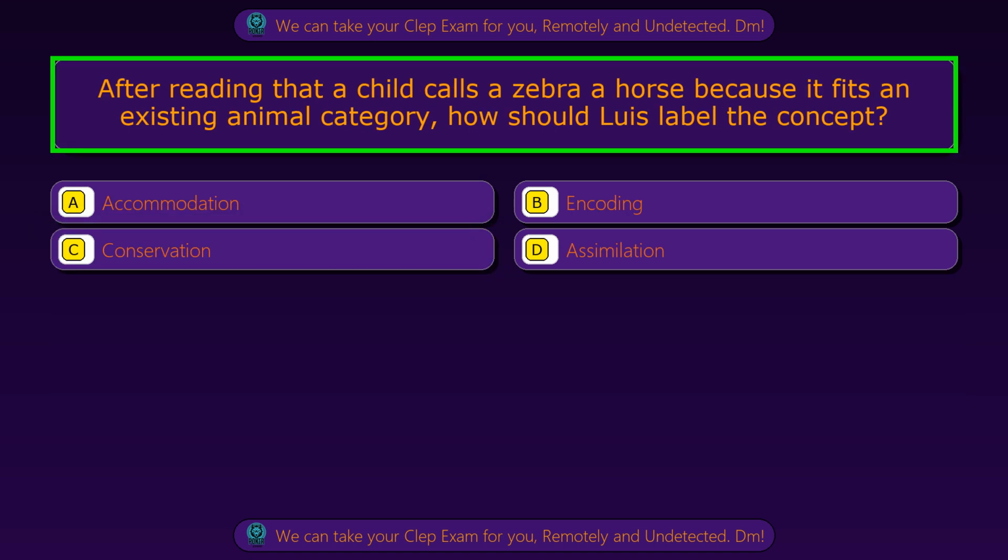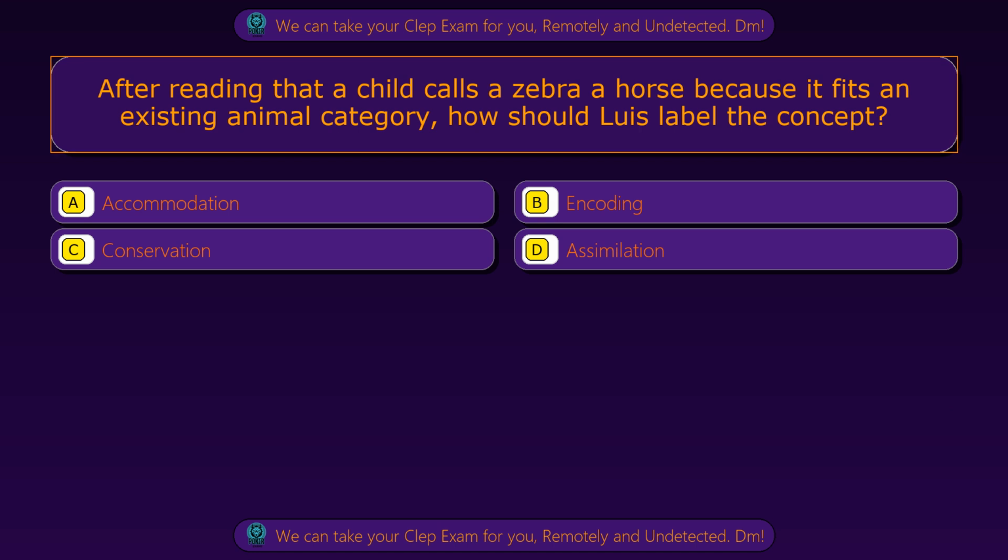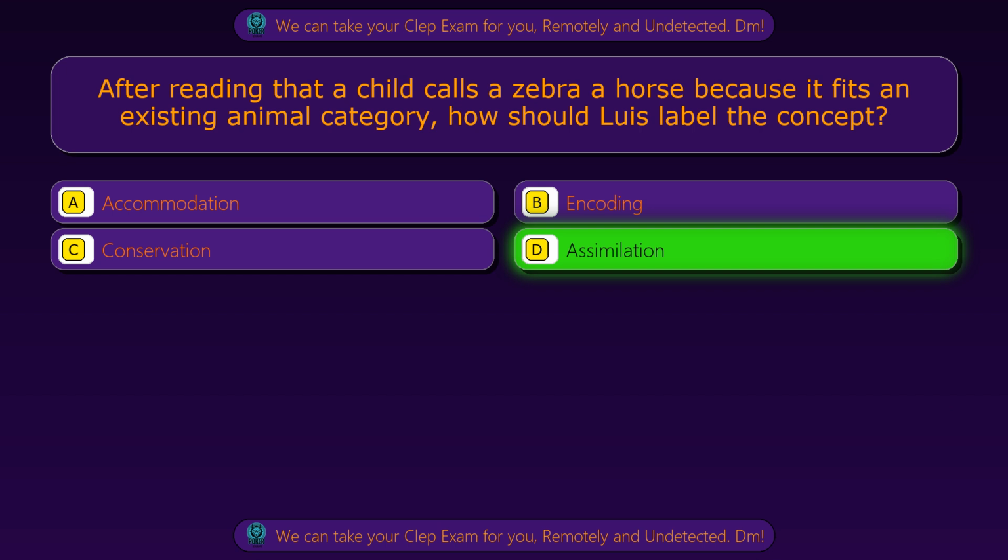Question 14. After reading that a child calls a zebra a horse because it fits an existing animal category, how should Luis label the concept? Option A, accommodation. Option B, encoding. Option C, conservation. Option D, assimilation. The correct answer is option D, assimilation.